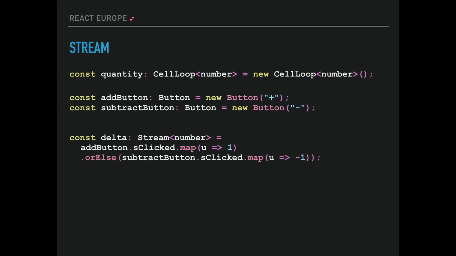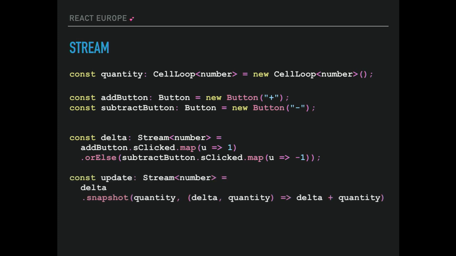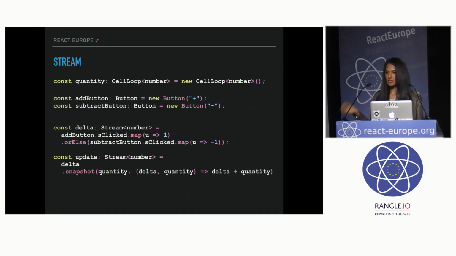Anytime the subtract button is clicked, I'm mapping that to a -1. And then I'm having another stream where, anytime that delta stream is fired, I snapshot that delta with the current quantity, add the delta to the current quantity, and give me the updated quantity. And then filter for the ones that are greater than 0, because you can't buy negative quantities. And then finally, you update the quantity with the updated quantity.